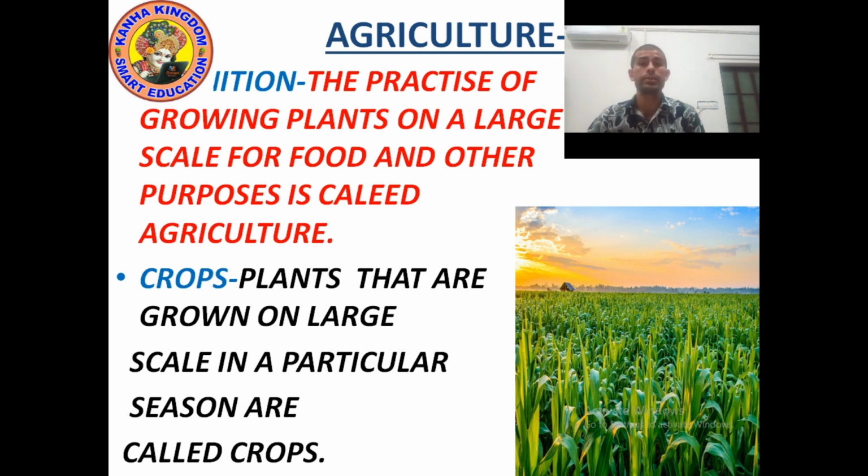Yes, we grow crops in a particular season. Summer season crops we do not grow in the winter season, and winter season crops we do not grow in the summer season, because it's not possible. So plants that are grown on a large scale in a particular season are called crops. Okay, understood? Now let's go to the next point.